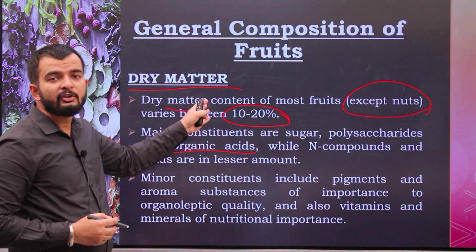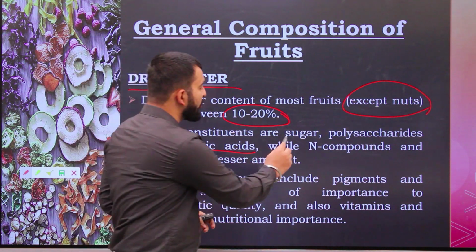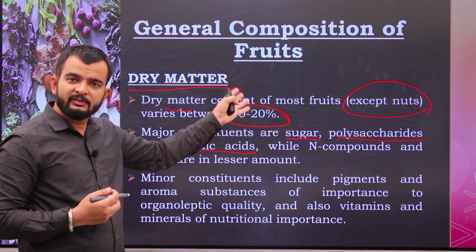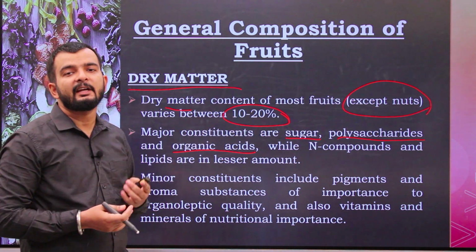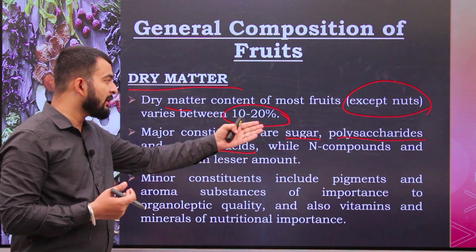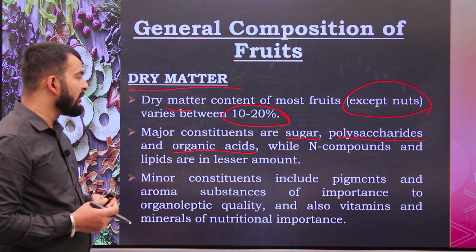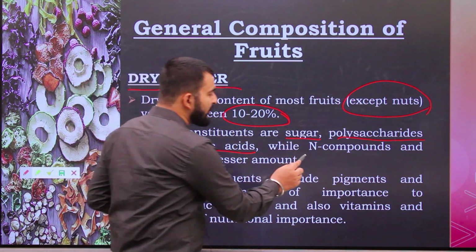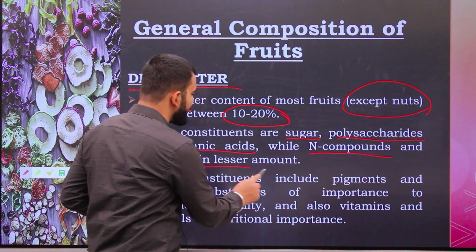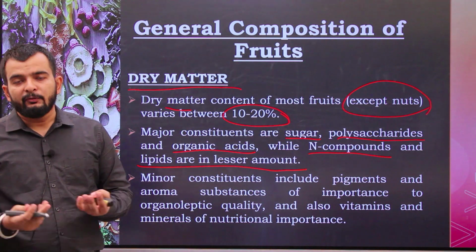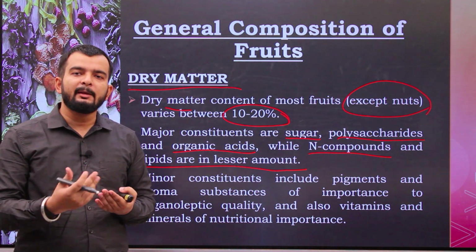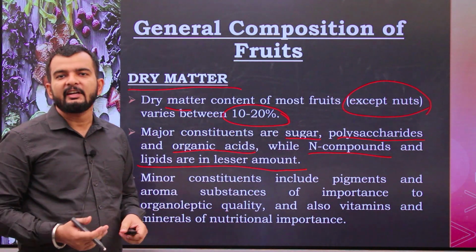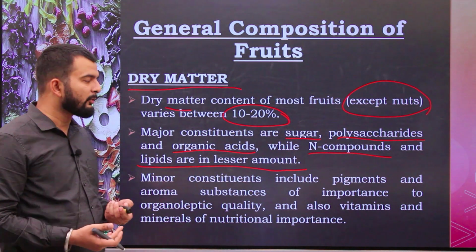The major constituents of this dry matter are sugars, polysaccharides, and organic acids. We will study about these later also. The sugar mainly contains glucose, sucrose, and other polysaccharides. While the nitrogenous compounds and lipids are in lesser amount. Yes, most of the fruits lack lipids. So nitrogenous compounds and lipids are to a very much lesser extent compared to other constituents in fruit.